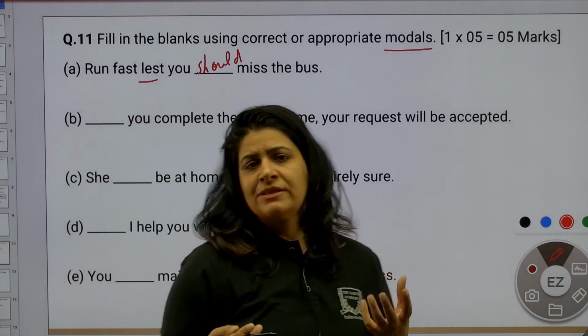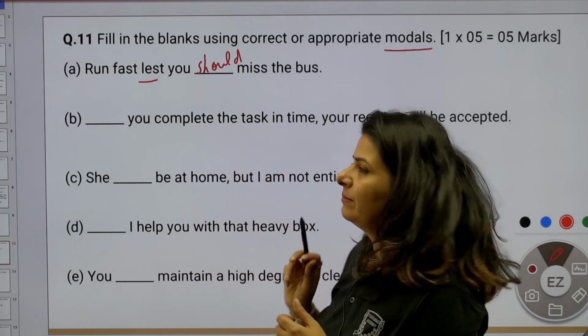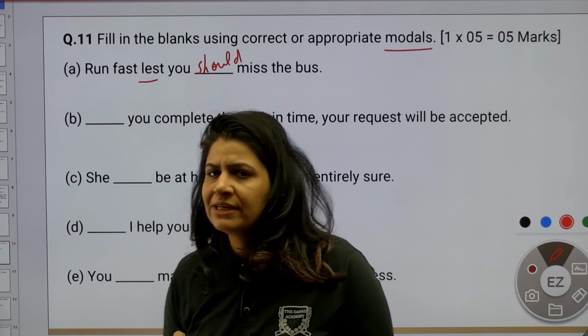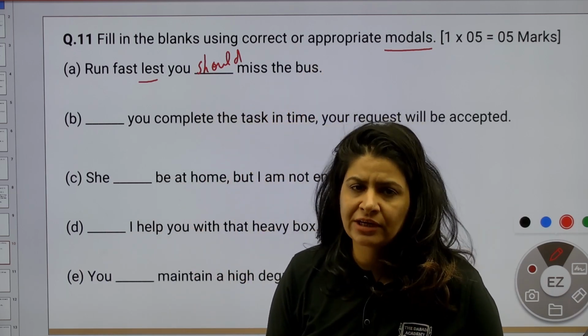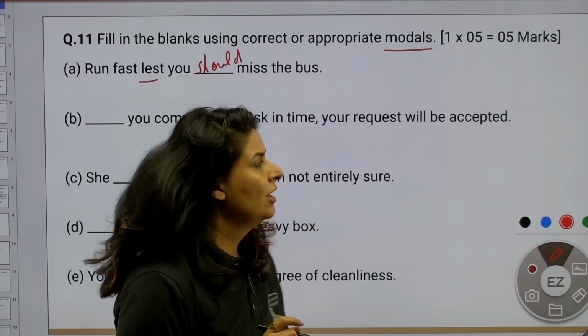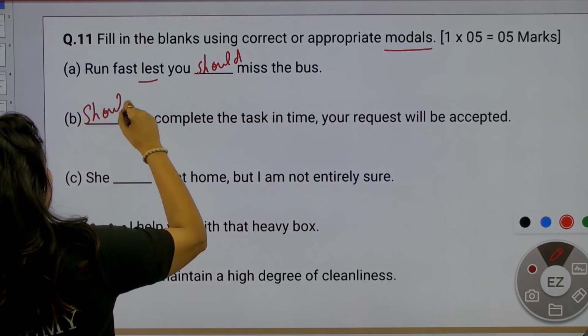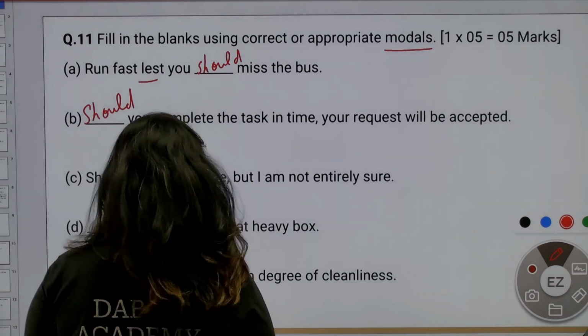So if you form a sentence with if, you complete the task in time, your request will be accepted. Grammatically that is correct. But what did the examiner ask? Examiner asked for a modal verb, not a conjunction. So what will we do over here? Should you? Should you complete the task in time, your request will be accepted.